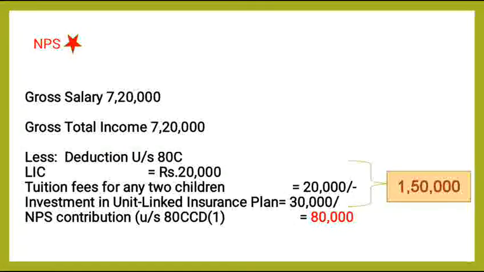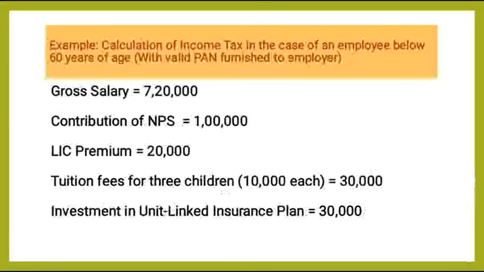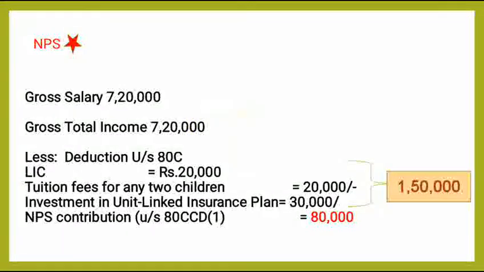is 1,50,000. Suppose he had contributed ₹1,00,000 here, so the total would have been 20,000 plus 20,000 plus 30,000, that means 70,000 plus 1,00,000, 1,70,000, but he gets the benefit of only 1,50,000. So what has he done here? He has made the deduction of only 80,000 under this section and the total deduction is 1,50,000.